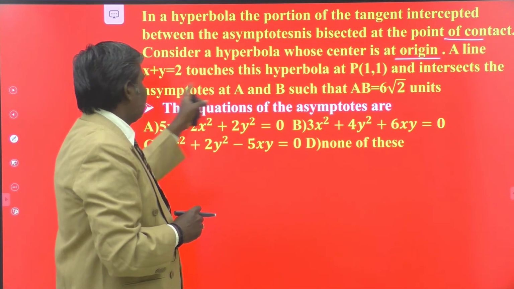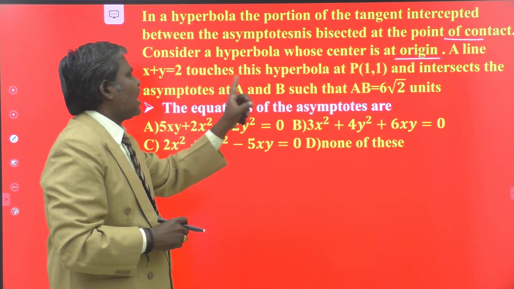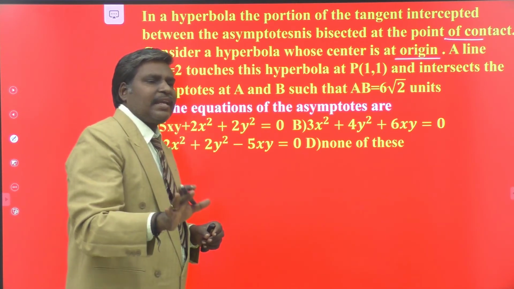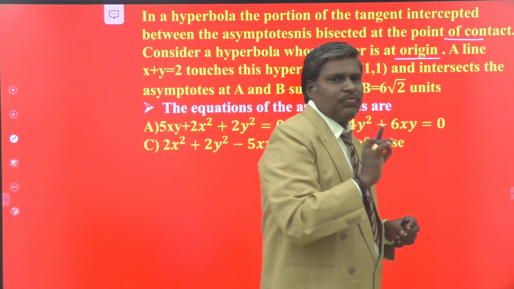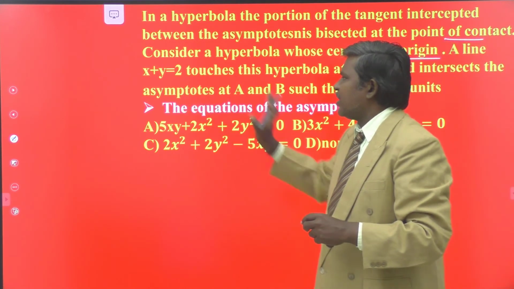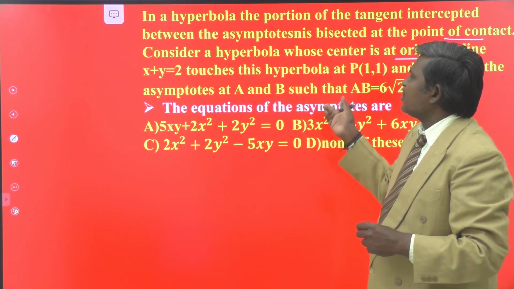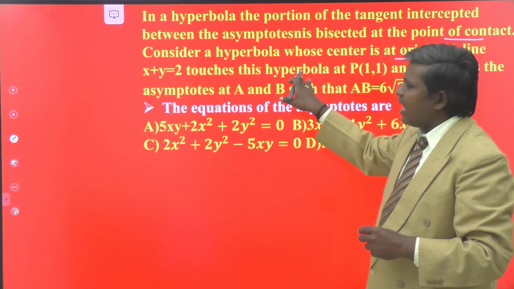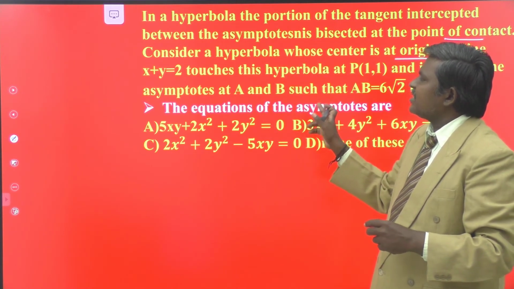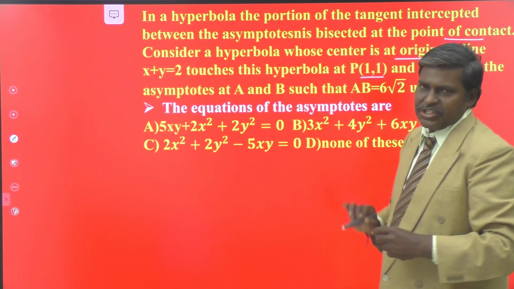A line, read thoroughly, a line x plus y is equal to 2 touches the hyperbola at 1 comma 1. That means if you write a tangent at x1 comma y1, that is 1 comma 1, to your hyperbola, that equation is x plus y is equal to 2. Suppose this line meets the asymptotes of your hyperbola, then the midpoint of their points of intersection is 1 comma 1. That is from the above information.